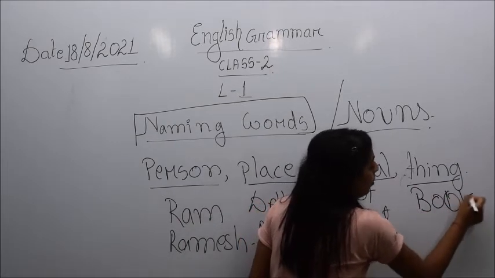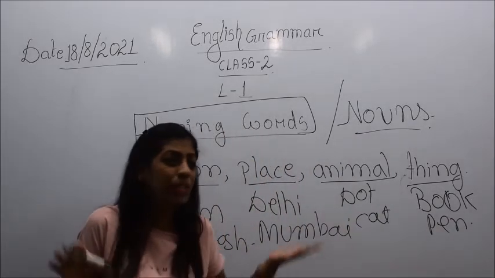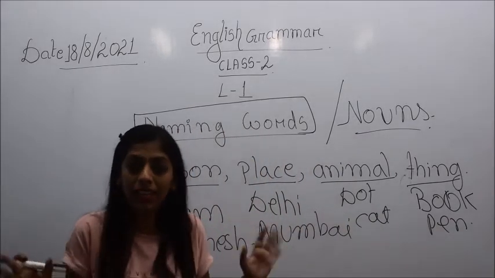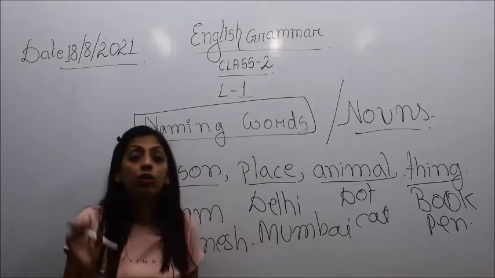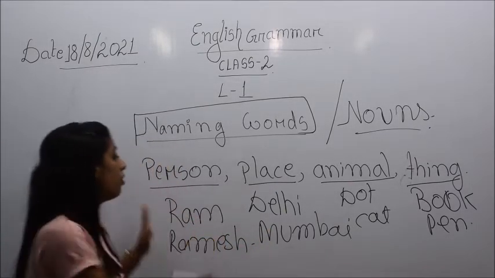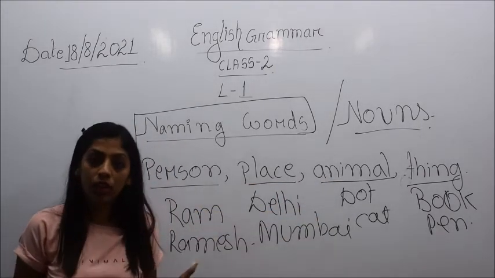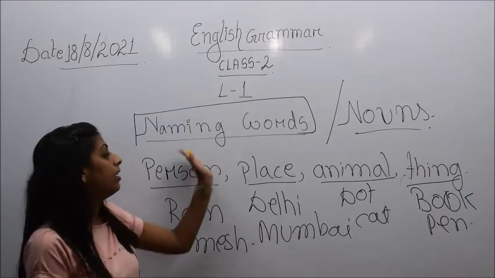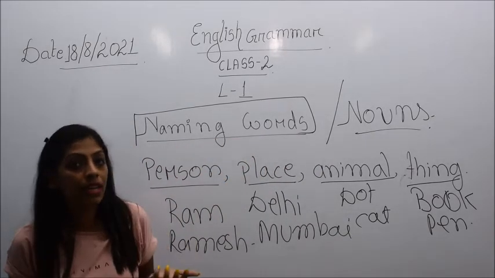For example, book, pen, copy, table, chair, fan, light, any non-living thing. Those words which represent the name of person, place, animal or thing are called noun. And nouns and naming words are the same.